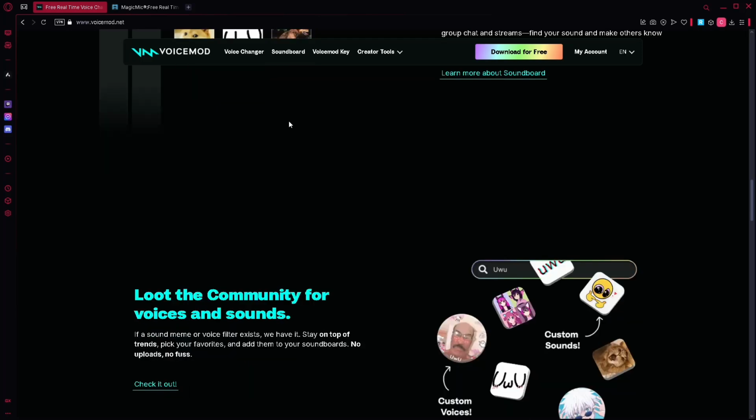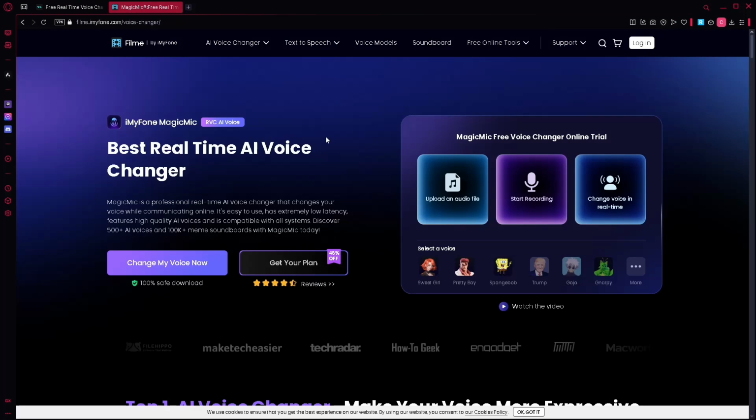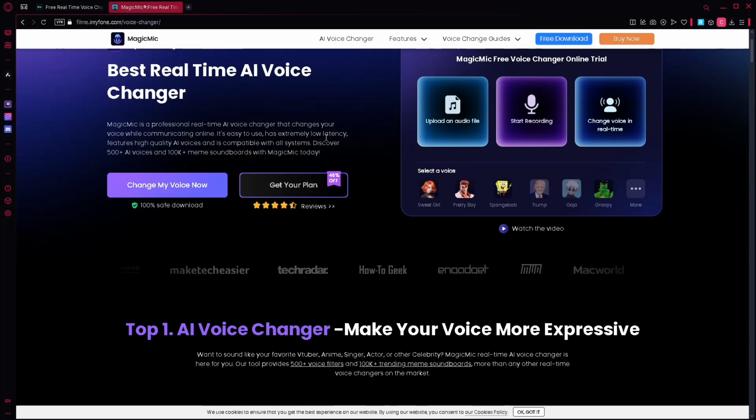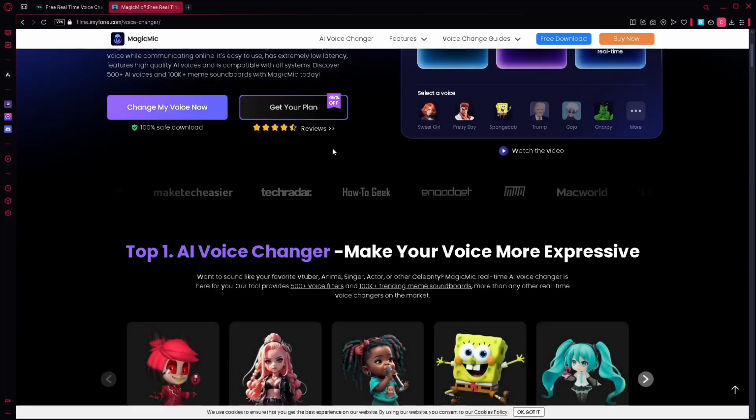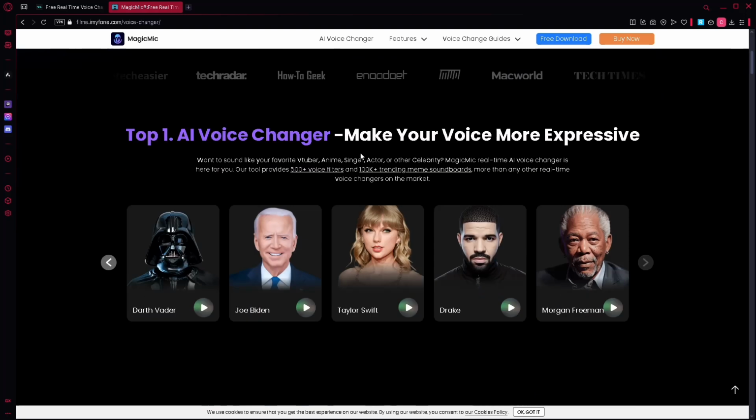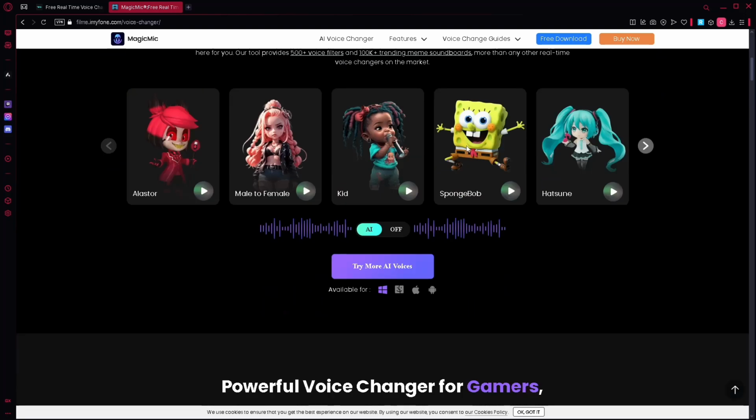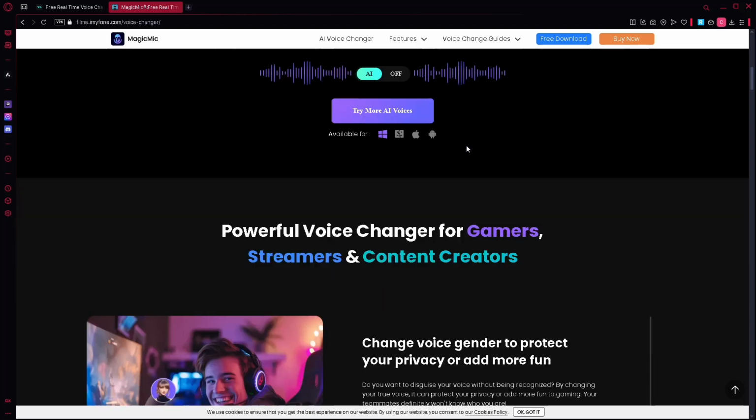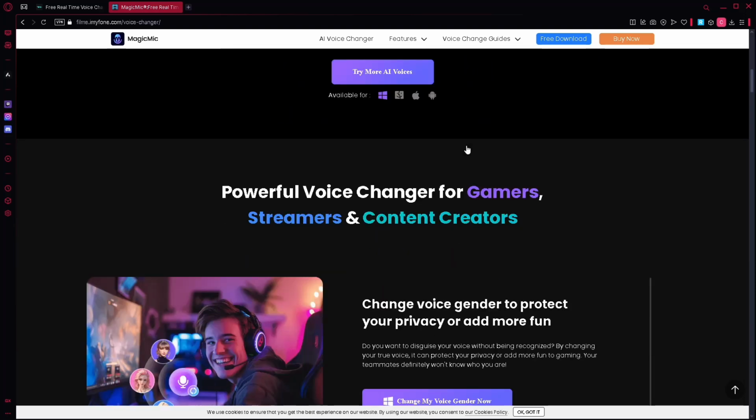Now for the Magic Mic, some of its pros are: first, easier to use, simple interface with quick setup. Next, one-time purchase option, no need for a subscription. Next, good Mac support. Works on both Windows and Mac. And lastly, more voices in the free version. Offers more free voices than the Voice Mod.